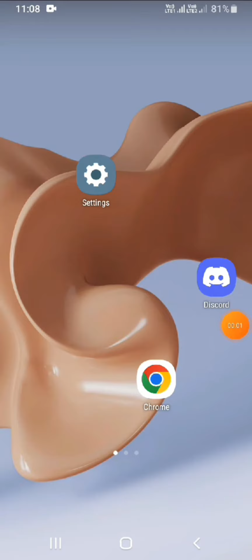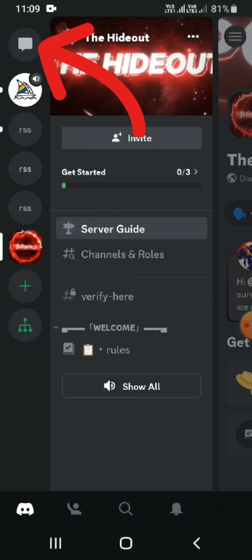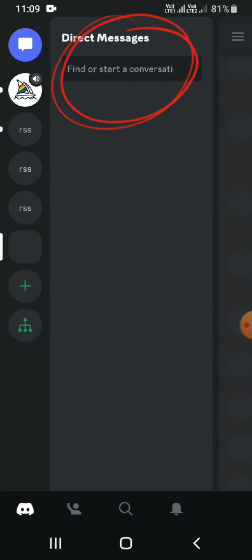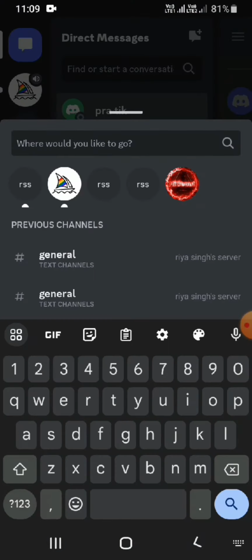So to get started, go ahead and tap on the Discord application. So once you are inside the Discord application, you will be appeared with this type of interface on your mobile screen. So now in order to see if someone blocked you on Discord, all you have to do is go to direct messages, and in there you can see find or start a conversation, and you can search the username of the person who was already a friend with you on Discord or who is not a friend on Discord but you are not able to see that person.